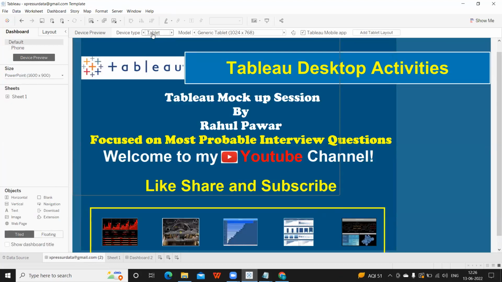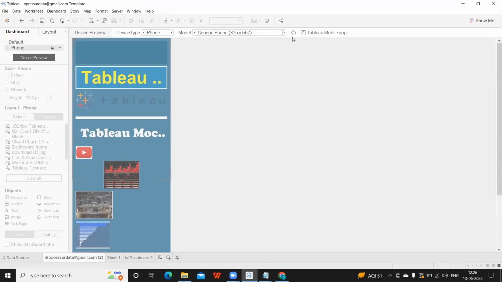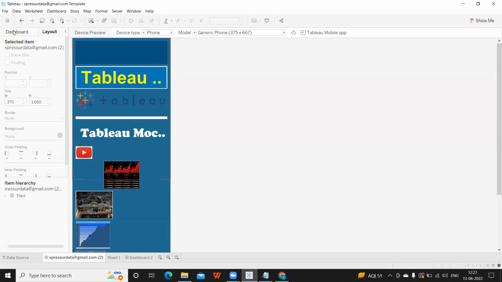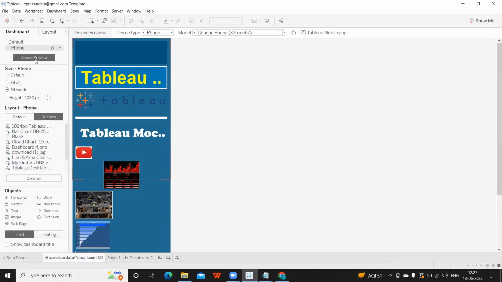After selecting a particular thing, like say I want to configure it for phone, then I need to unlock it, edit, yeah, now I need to click on add layout, the option will be there here, so you need to click on that. That will be added. So where is that?